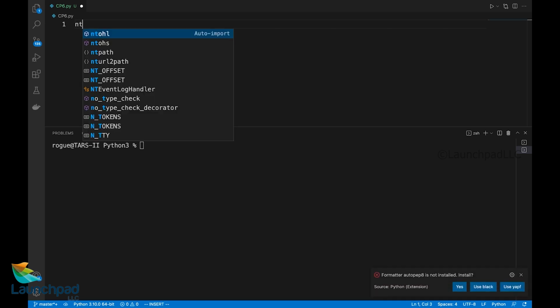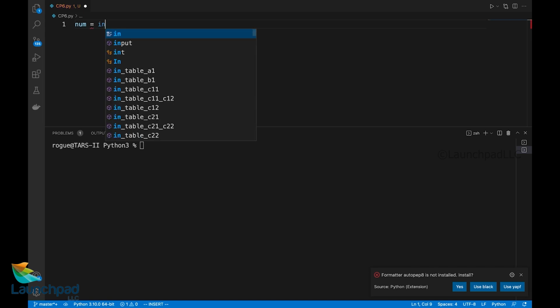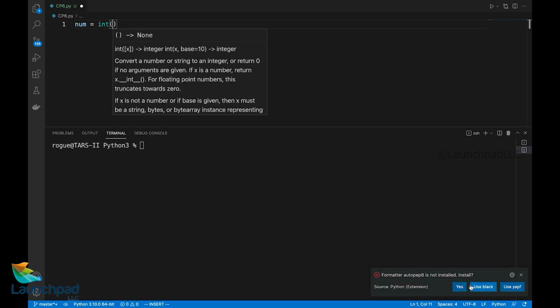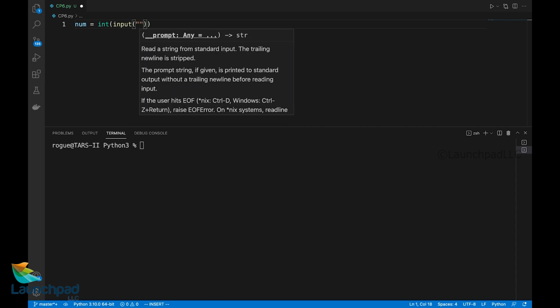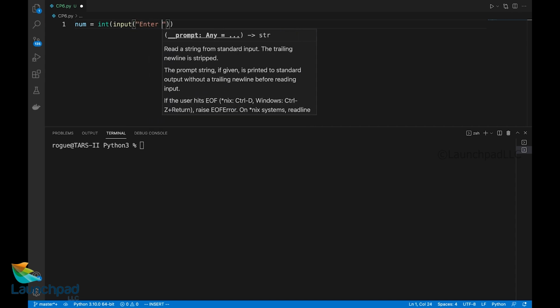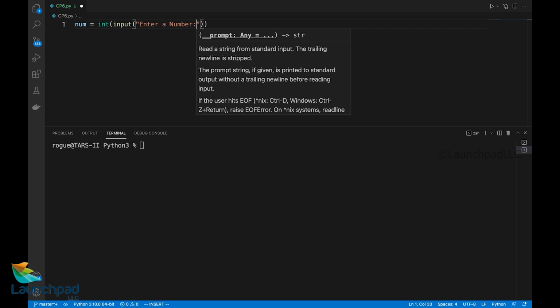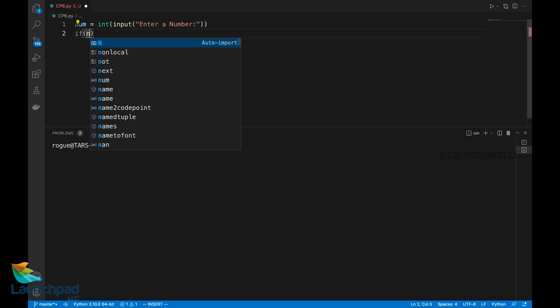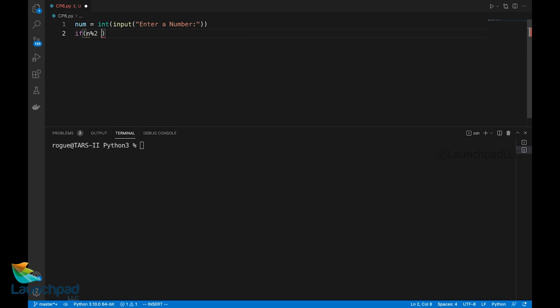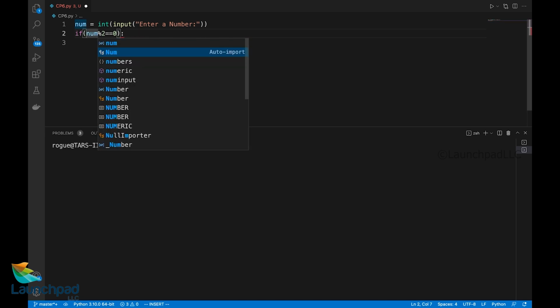I'll start off with reading a number from the user, num is equal to input. In the input function, I'll prompt a message saying enter a number. Now I'll check if num modulo 2 equal to 0, just like other cases.